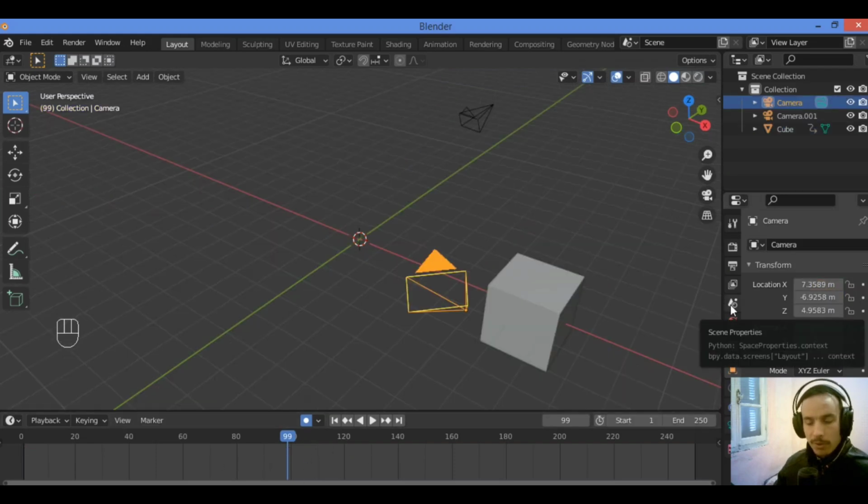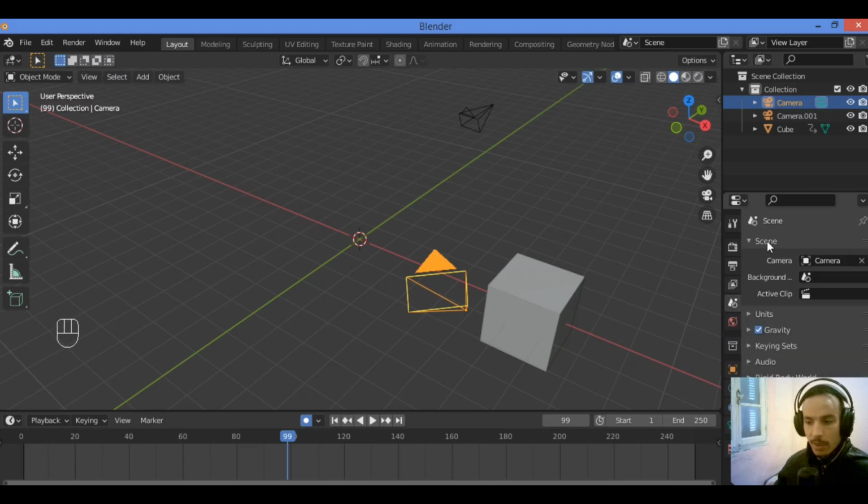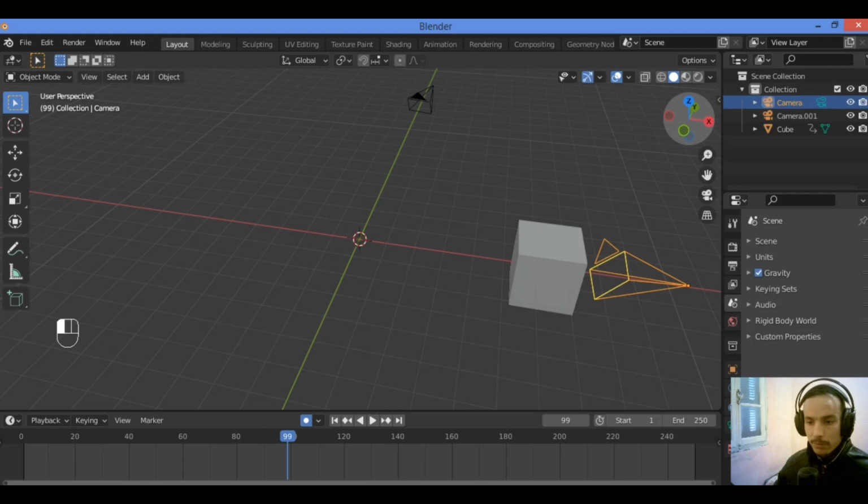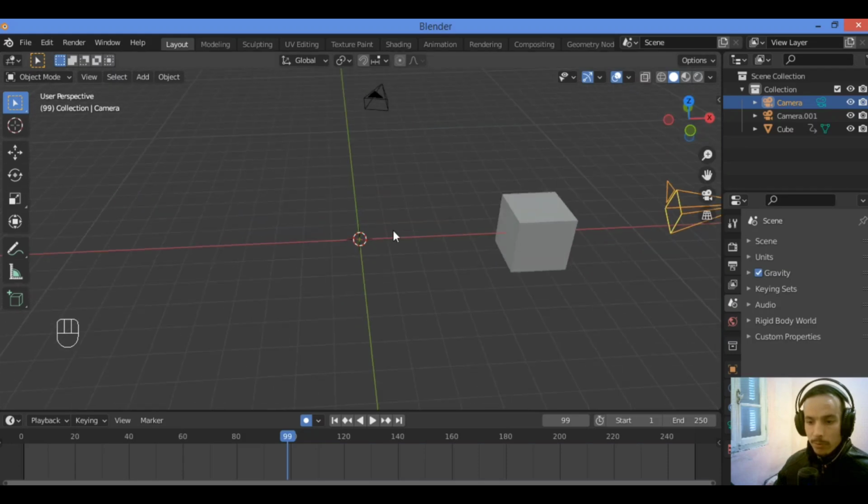So in order to understand which camera is active, go over scene properties like this, click on it, click on this drop down menu scene, and click over here. We have two cameras. You can select between these two cameras as shown in our tutorial. So let's move on to show you the animation and trying to change the camera during animation.